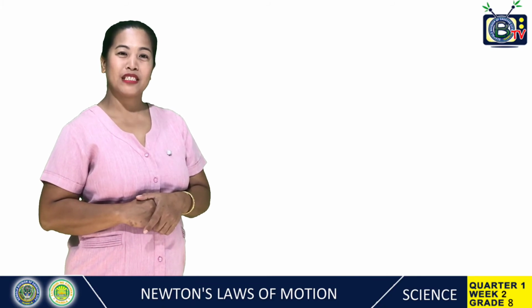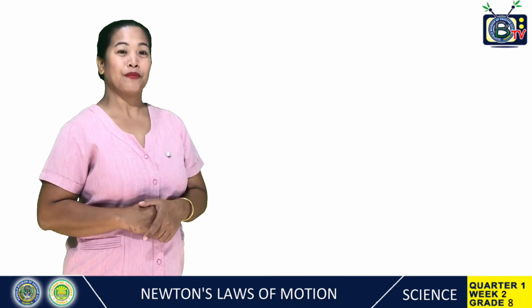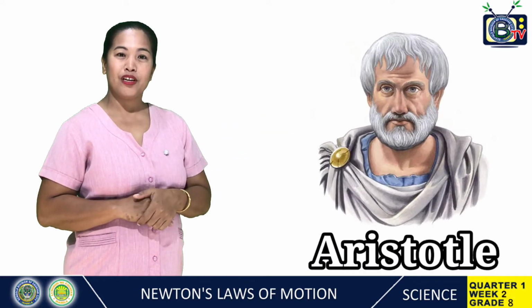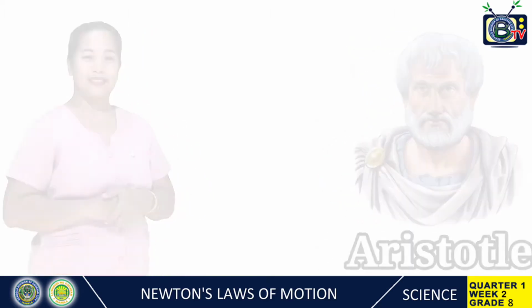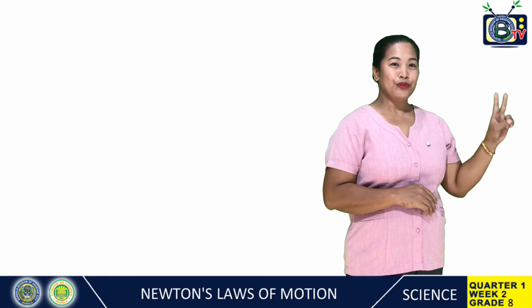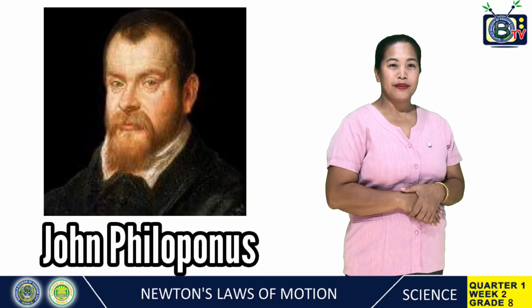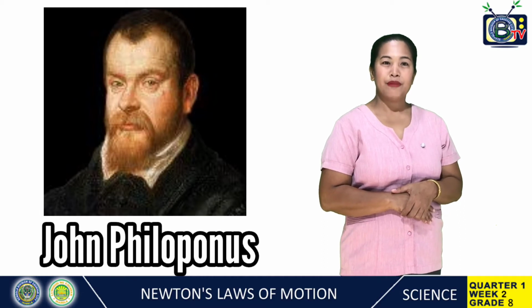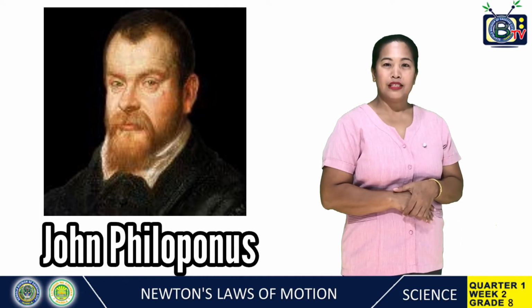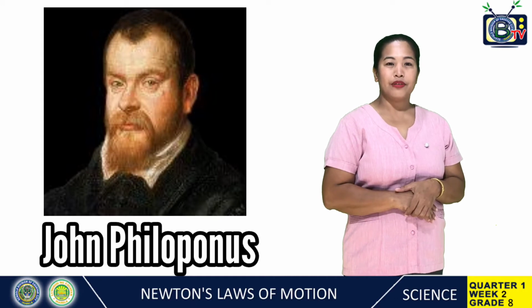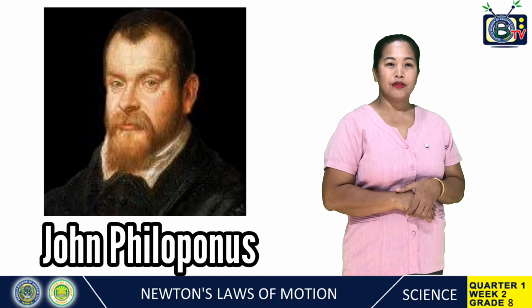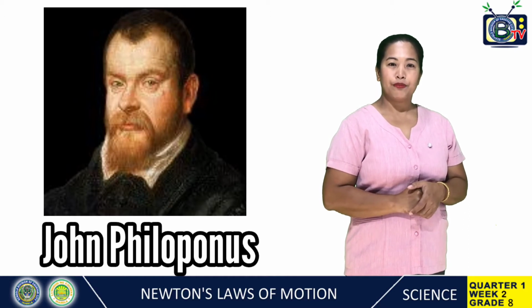Motion has been studied for centuries by many great minds. First, we have Aristotle. He introduced the idea of an impetus that keeps a body in motion. Number 2, John Philoponus. He first introduced the theory of impetus, a concept similar to force. According to the theory, when impetus decreases, the speed of the object also decreases. When that impetus is removed, the object stops moving.